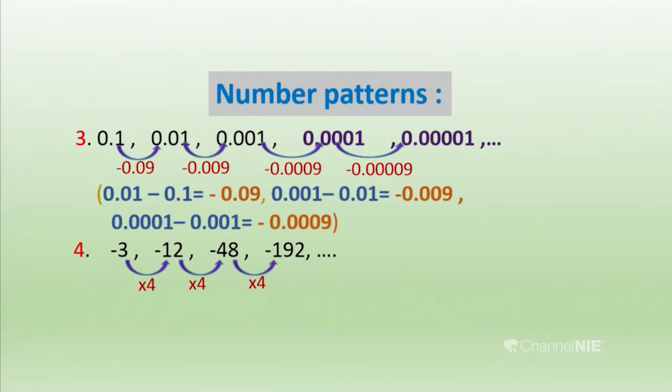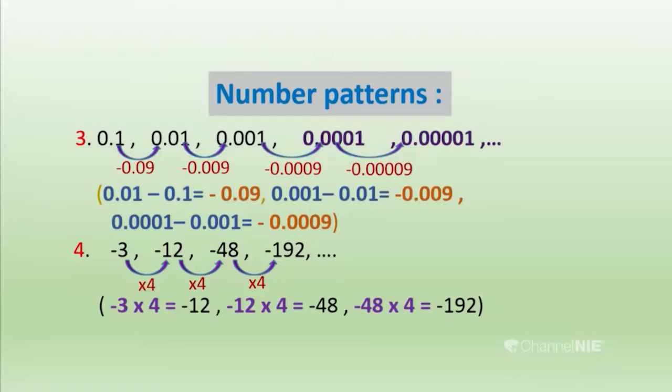So, there is another pattern. We can say there are different patterns among these five number patterns. By multiplying the first term by 4, we get minus 12. Then we can continue it. Then we can move to the fifth number pattern.